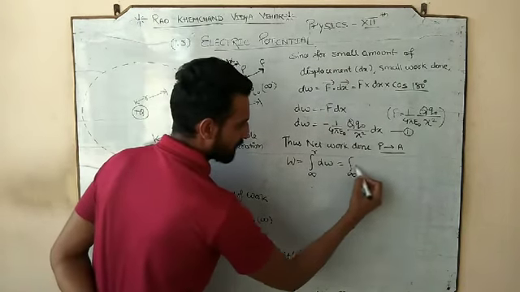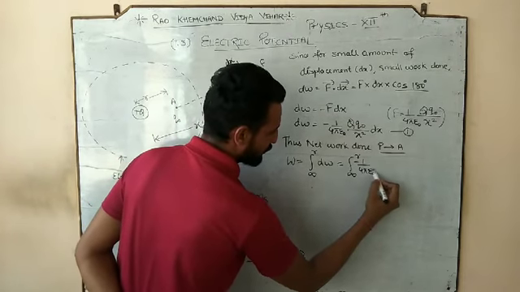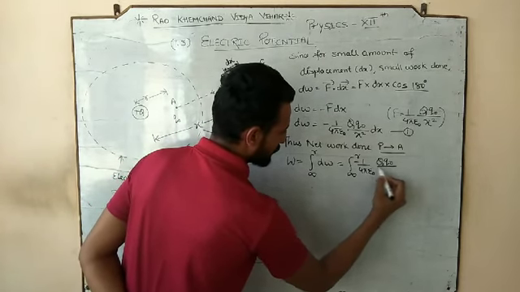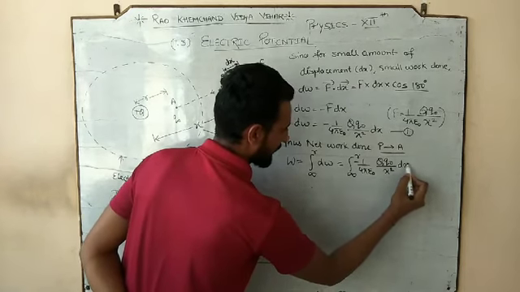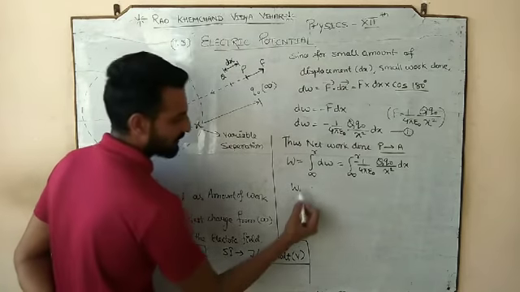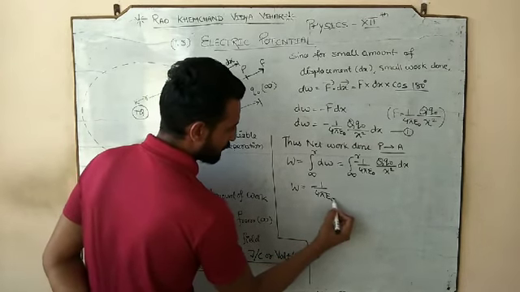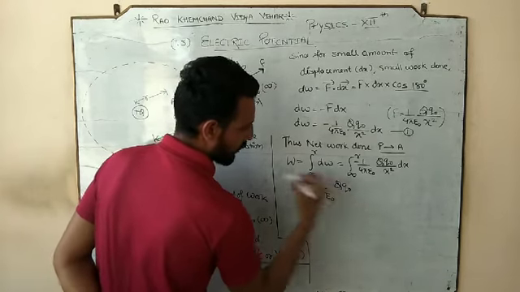So it would be infinity to R negative 1 by 4 pi epsilon naught Q naught by x square dx. Take all the constant factors out of the integration. You know that it is negative 1 by 4 pi epsilon naught q naught.